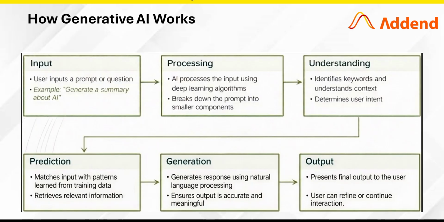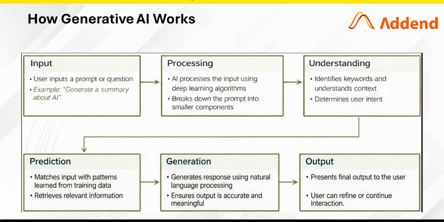Now let's understand how generative AI works. First step, input. The user provides a prompt which defines what output is needed. Second is processing. The AI analyzes the prompt and breaks it into parts like action, like write, format, and then topic. Third step is understanding. It identifies keywords and user intent. So here, for example, like generating a short explanation of AI.